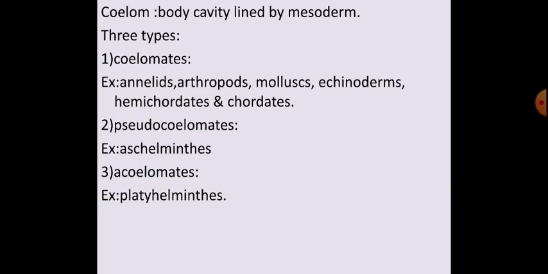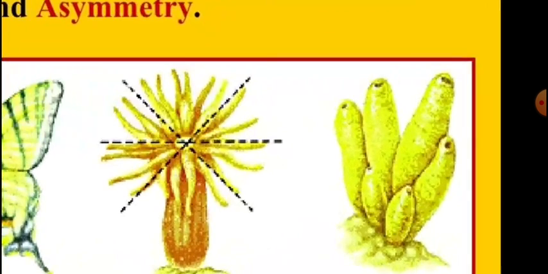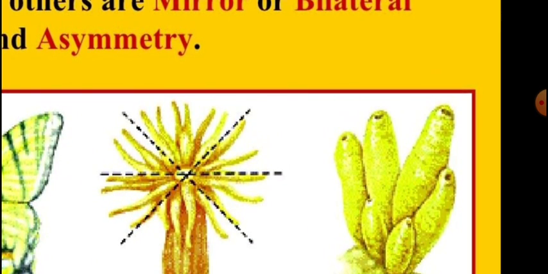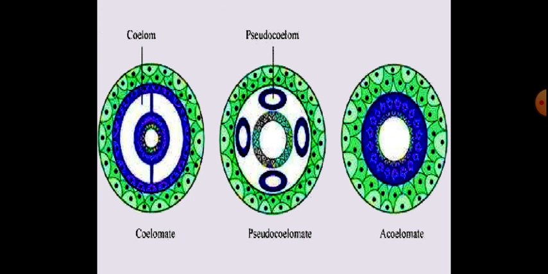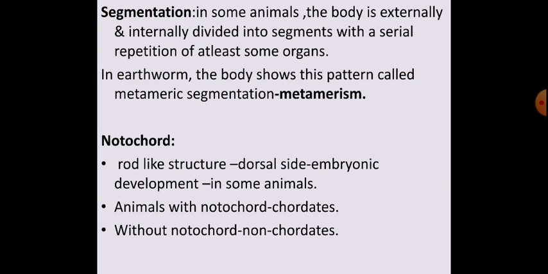For example, see, these are sponges. They do not have a rod-like structure, no notochord. So animals which do not have a rod-like structure or notochord are called non-chordates. Animals which have notochord, a rod-like structure present on the dorsal side, are called chordates, and animals without notochord are called non-chordates.